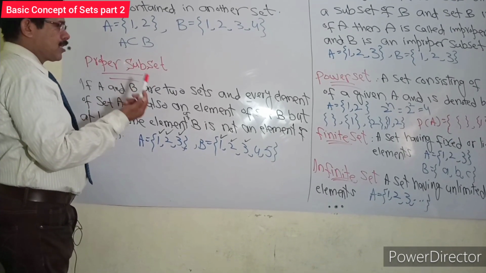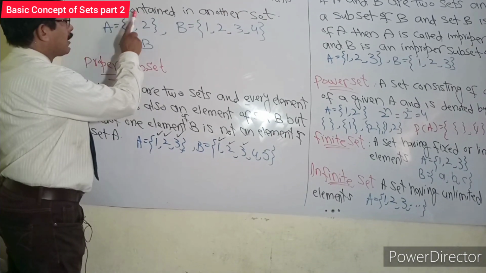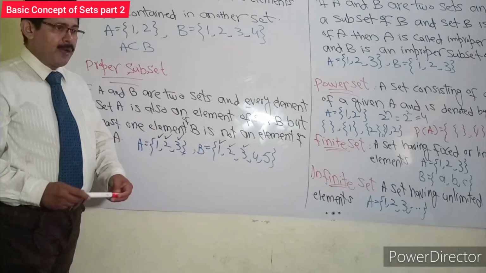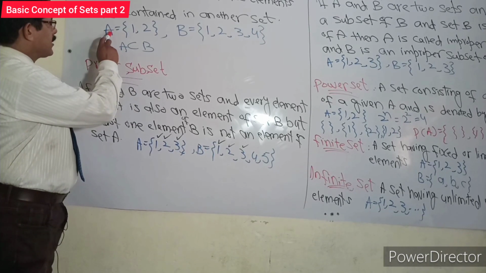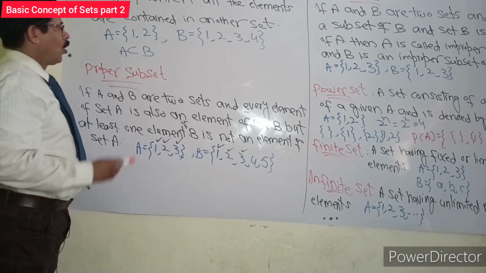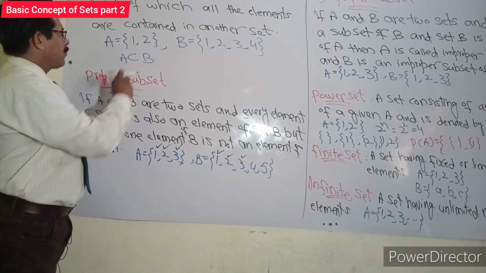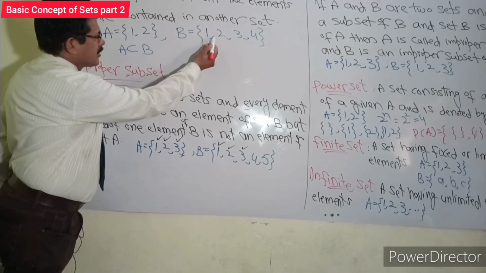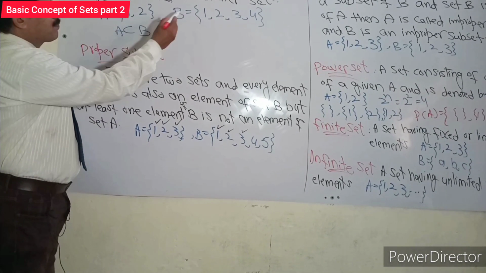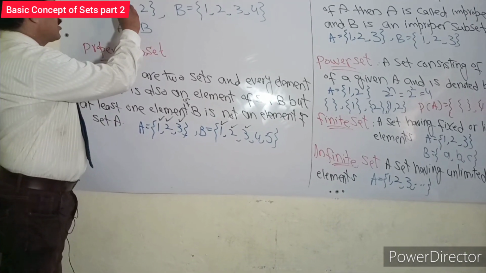First of all, we define what's meant by subset. A set of which all the elements are contained in another set. It can be explained with an example. Suppose we have two sets, A is equal to {1, 2} and set B is {1, 2, 3, 4}. If all elements of set A are found in set B, we can say that set A is a subset of B, because all elements means the set A consists of two elements.